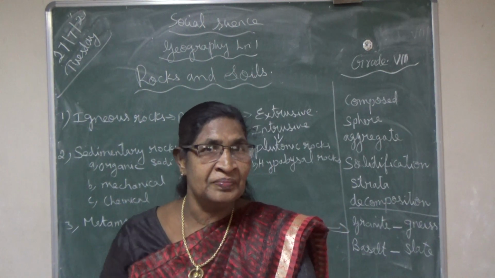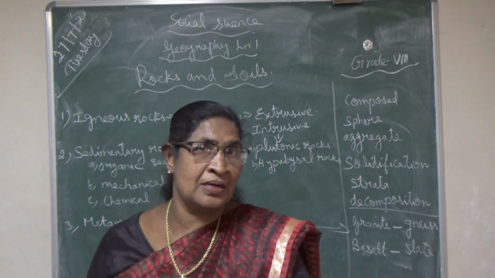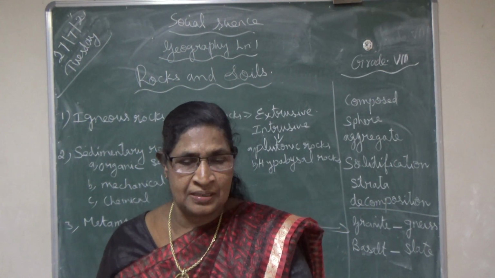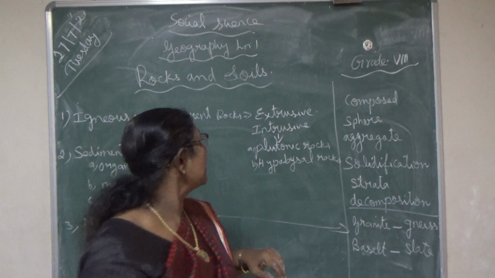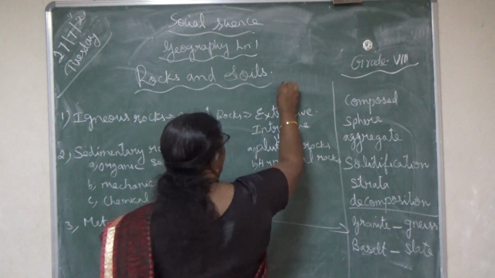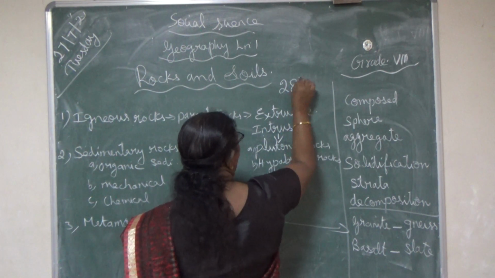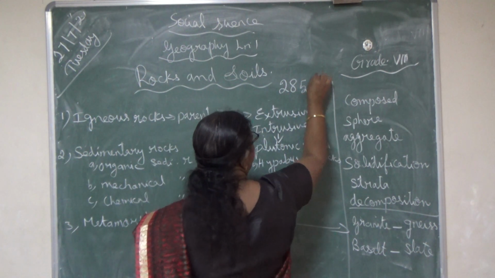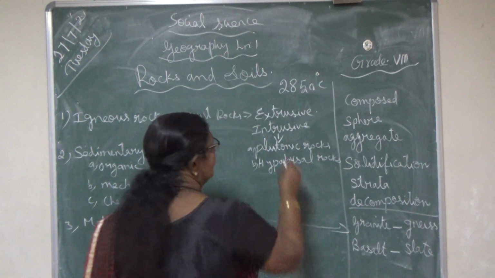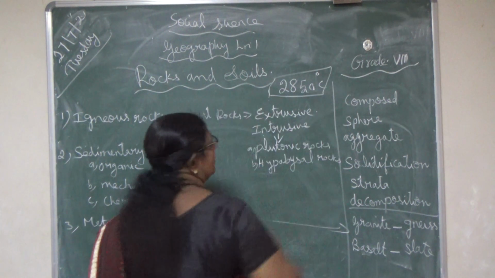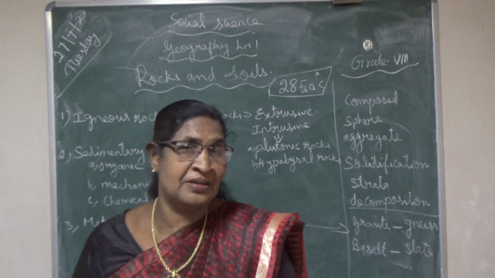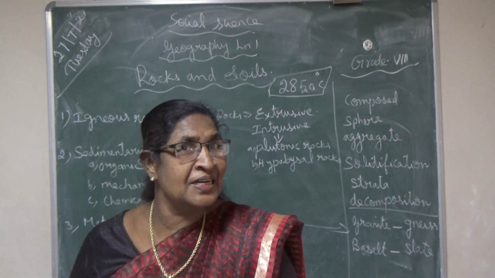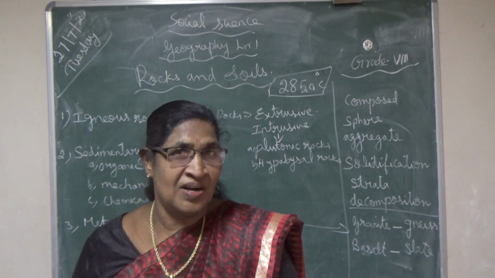So, you know, the interior part of the earth, the inside part of the earth, has 2,850 degrees centigrade temperature. See how high the temperature is, isn't it? If it is 35 degrees centigrade, we feel very hot, isn't it?